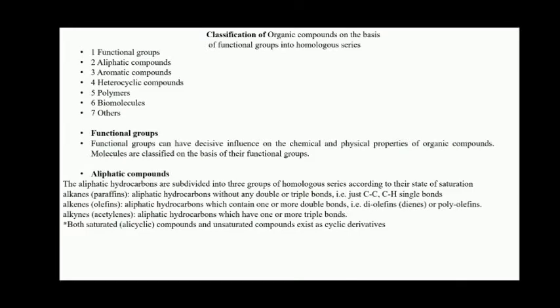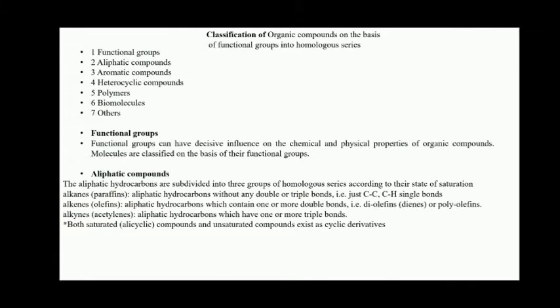Similarly for alkenes, an aliphatic hydrocarbon which contains one or more double bonds. This means dialkenes are said to be dienes or polyalkenes. The next important aliphatic compounds are alkynes or acetylenes, aliphatic hydrocarbons which have one or more triple bonds.